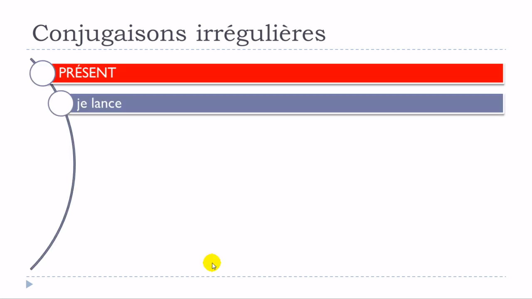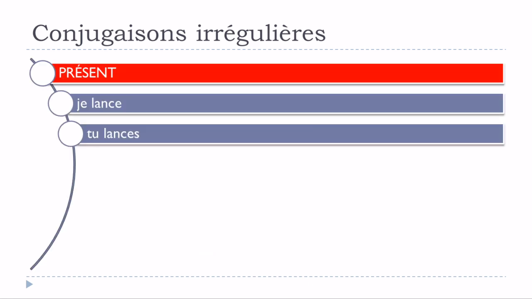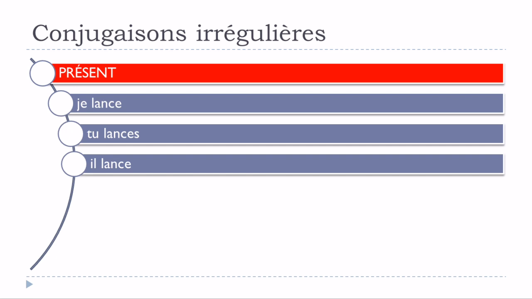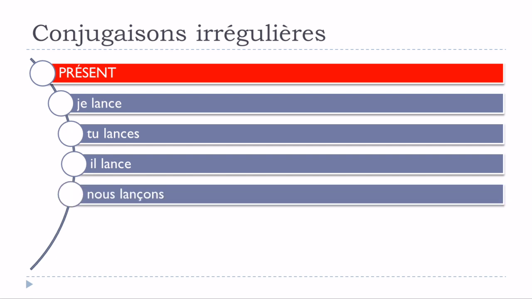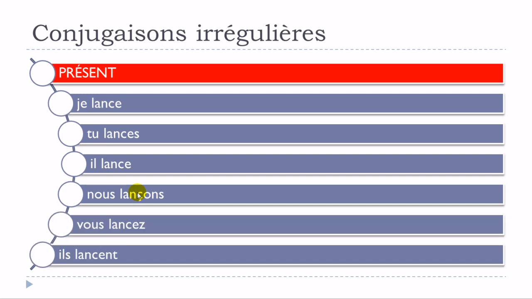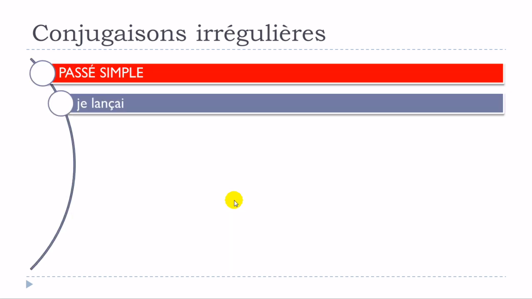For the présent form: je lance, tu lances, il lance, nous lançons, so as I said, it's here. Vous lancez, ils lancent. So clearly for all the other forms, you don't modify it. You just respect the rule for the regular verbs. The only thing is here, for nous, in that case, you have to put la cédille. And then let's see le passé simple.